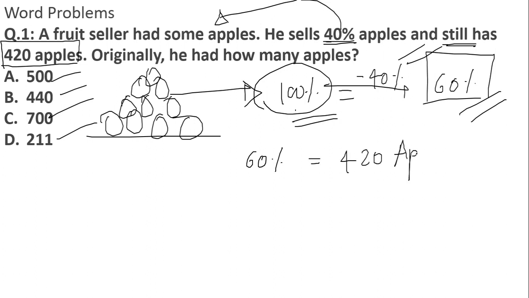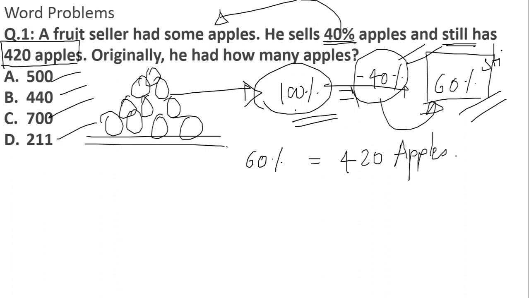I hope you have got whatever I have explained. There was one fruit seller. He had some apples. We don't know how many apples he had; we have to find that. Whatever apples he had, let us consider that to be 100%. From that 100%, he sold 40%. After selling 40%, 60% is still left.